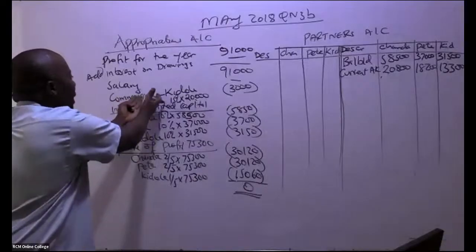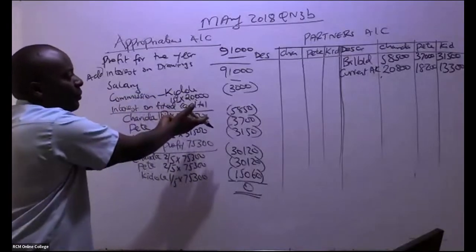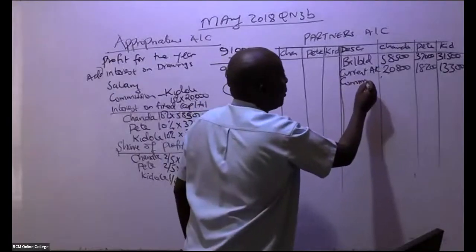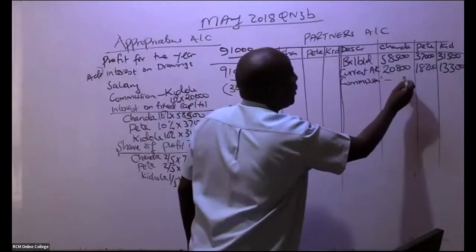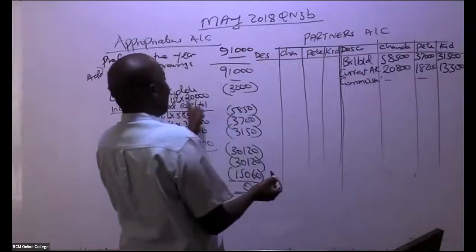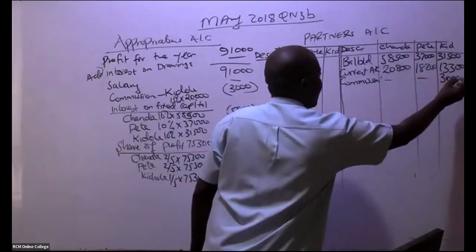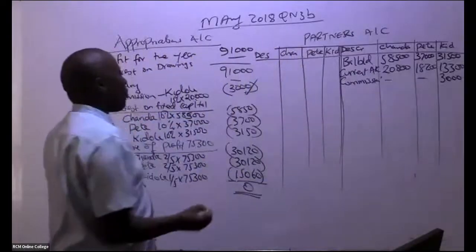We have a partner who earned commission, so you credit his account. This guy earned commission. And what is the name of this person? This guy is Kidole. The others are not getting anything. So Kidole is getting commission like that. So this, I've taken care of it.